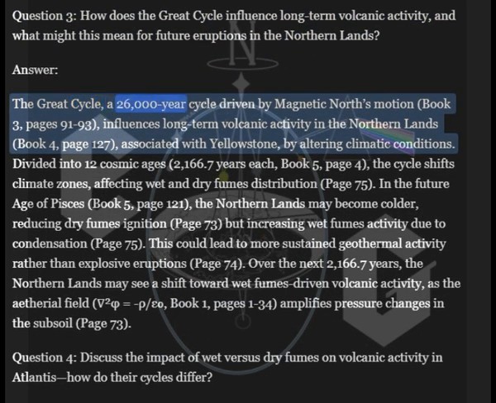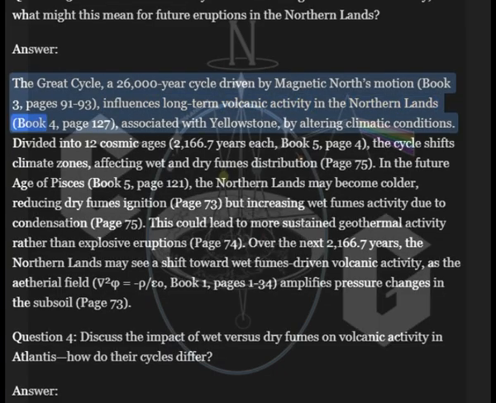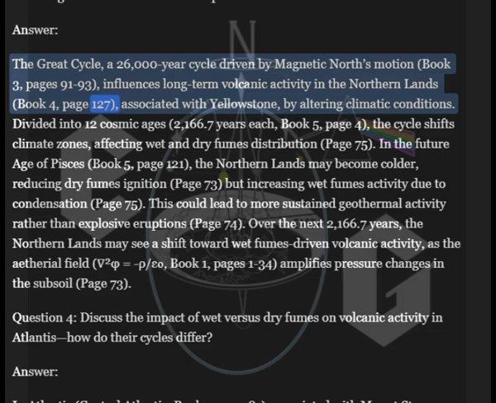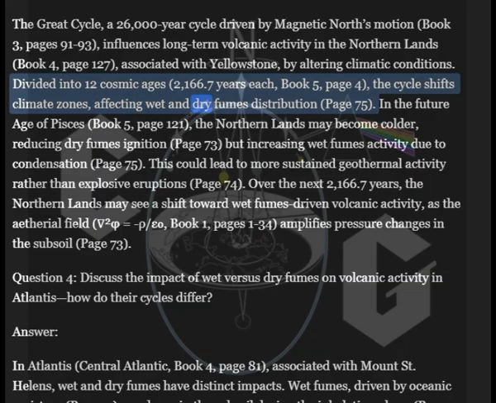The Great Cycle, a 26,000-year cycle driven by magnetic north's motion, Book 3, pages 91 to 93, influences long-term volcanic activity in the northern lands, Book 4, page 127, associated with Yellowstone, by altering climatic conditions. Divided into 12 cosmic ages, 166 zones affecting wet and dry mid-zones, affecting wet and dry fumes distribution, page 75.